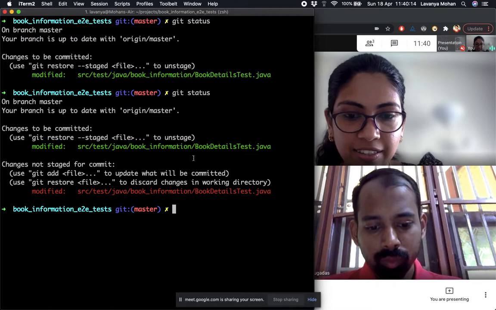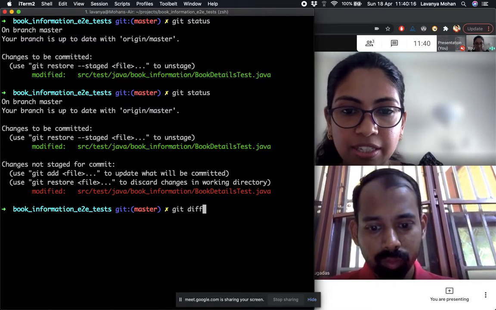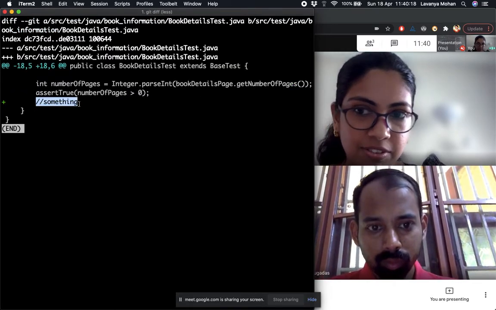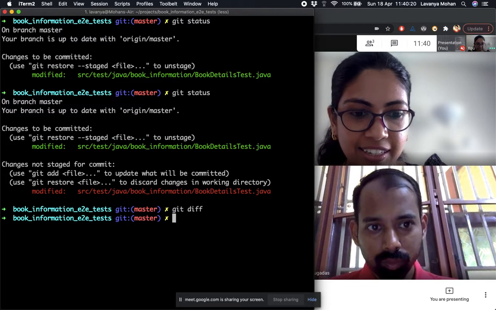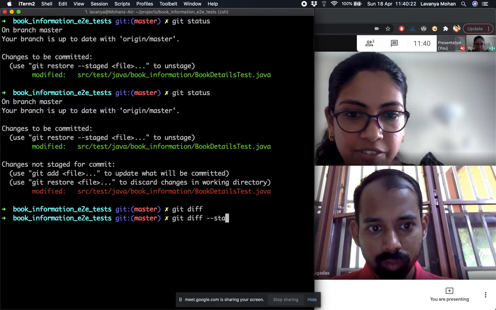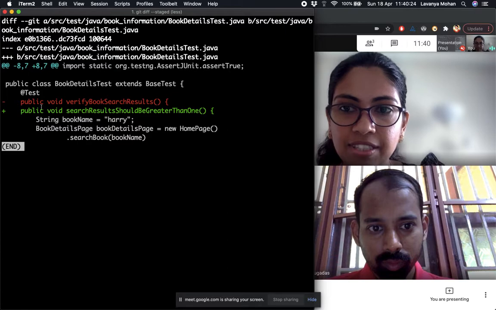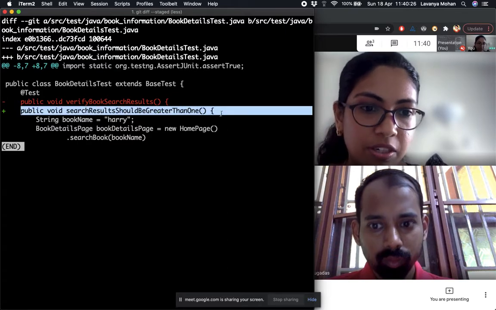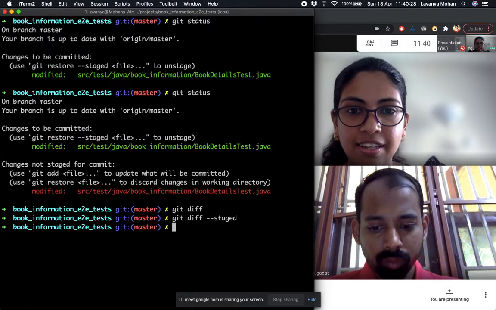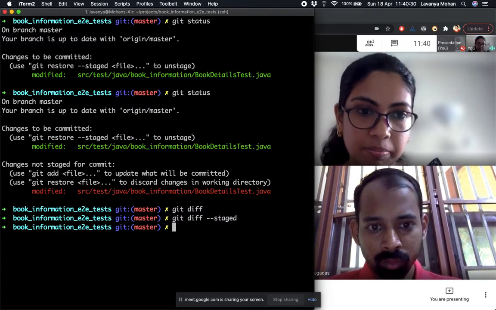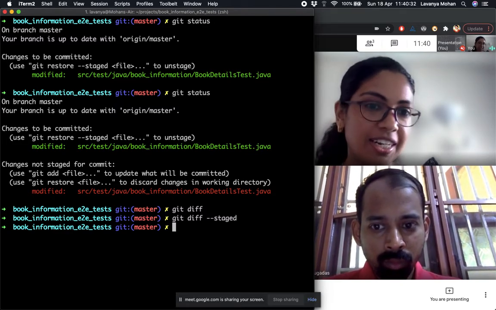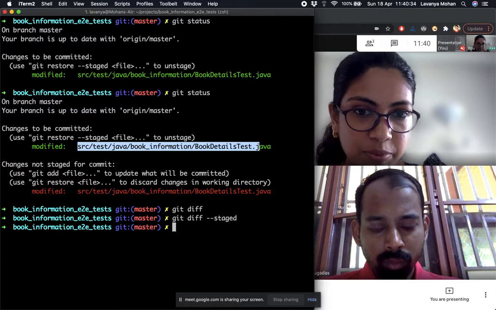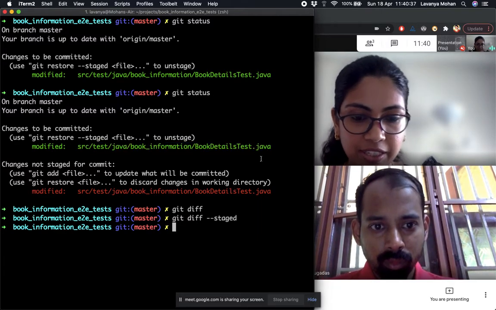So now if we look at git diff, it will show just that superficial comment that I added. And if we see git diff --staged, then we see the actual change that we really want. Okay. So now if we do a commit, let's see that it adds only this particular change and not this change. Okay, we can see that.